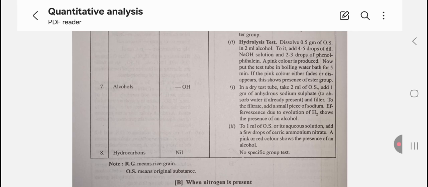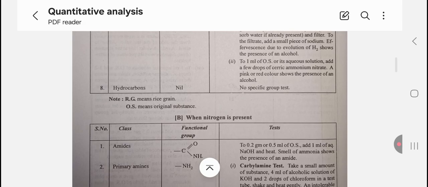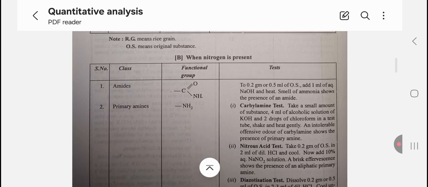To 1 ml of the organic substance or its aqueous solution, add a few drops of the ceric ammonium nitrate. A pink or red color shows the presence of an alcohol. Hydrocarbons have no specific group test.